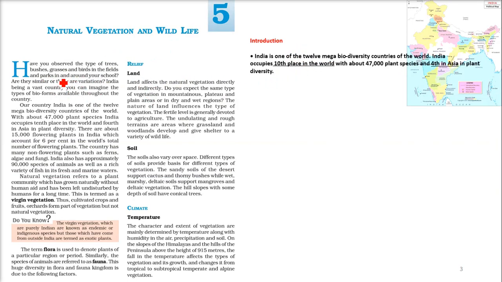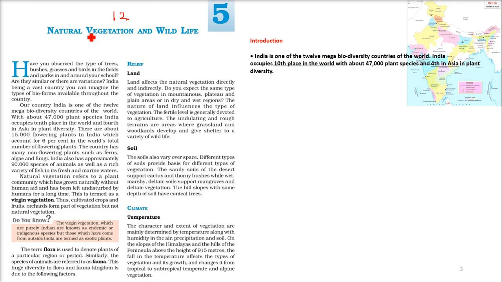The basic thing is that whenever you move around, you see different types of vegetation like trees, bushes, grasses, birds, and there are certain kinds of life forms that are available throughout the country. India is one of the 12 mega biodiversity countries of the world. This is very important. What is biodiversity?